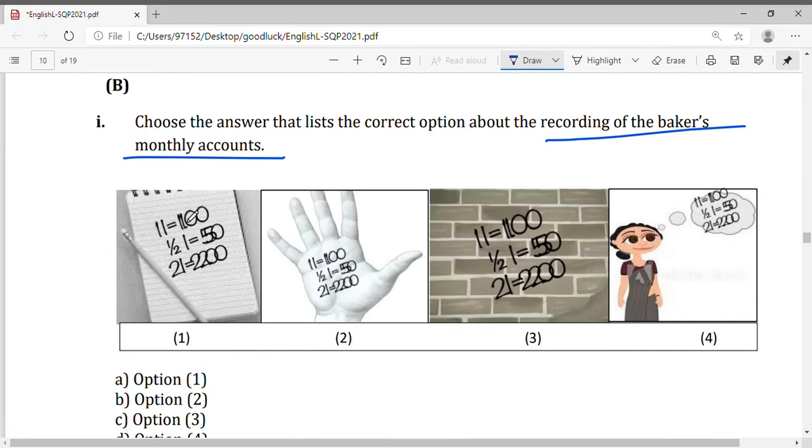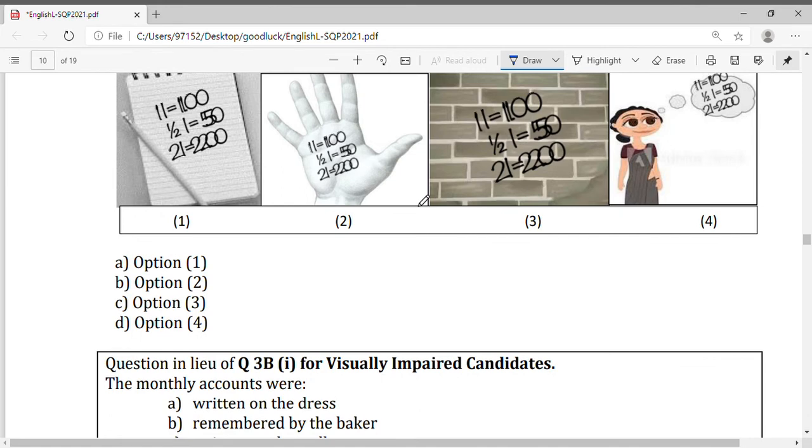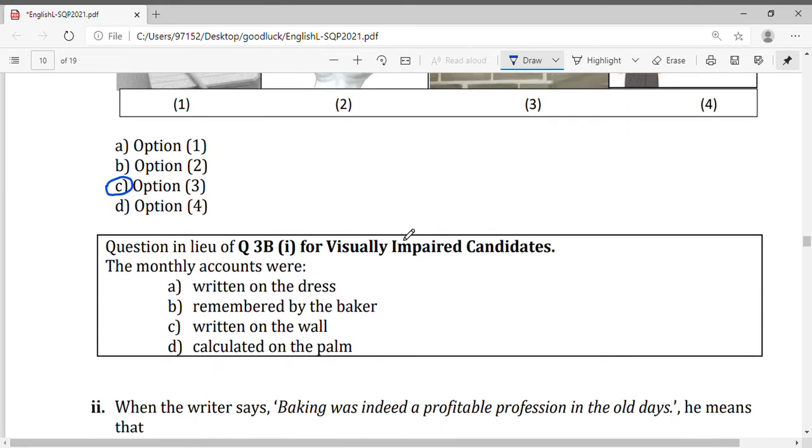How was the baker recording his monthly accounts? Did he write it down on a piece of paper? Or he wrote it in his palm? Was it on the wall of the bakery or he memorized? That's what they are trying to say. So we'll go with they used to write on the wall in olden days. And this question is for our visually impaired students.